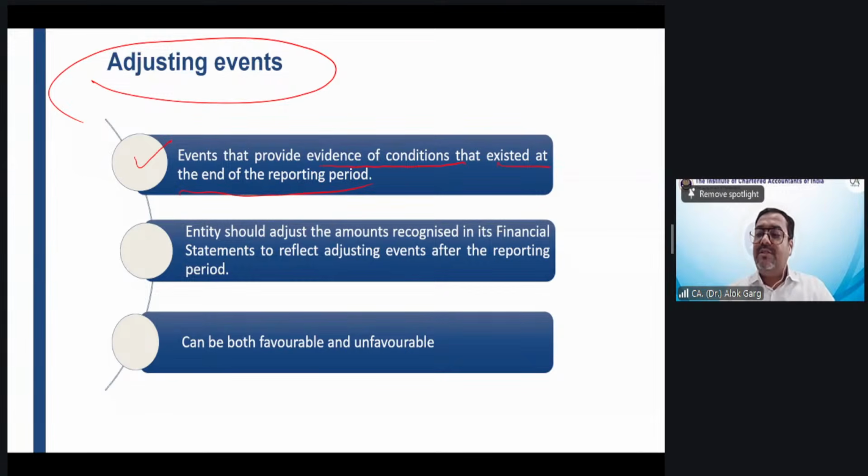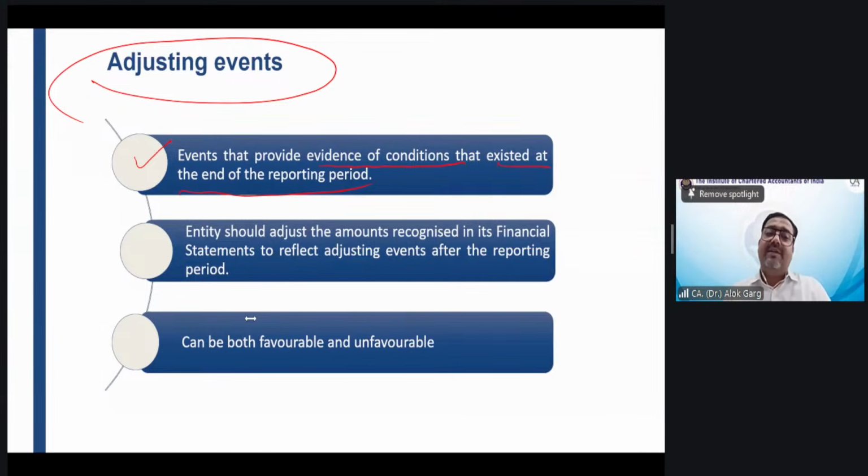My question is, this confirmation of the debtor being bankrupt was provided in the month of April. So whether this 10 crore rupees bad debt entry has to be taken in the next year or has to be taken on 31st March? Because it is an adjusting event, and with the adjusting event, the financial statement has to be adjusted. Tell me whether this 10 crore rupees of bad debt has to be taken on 31st March itself or in the next year.